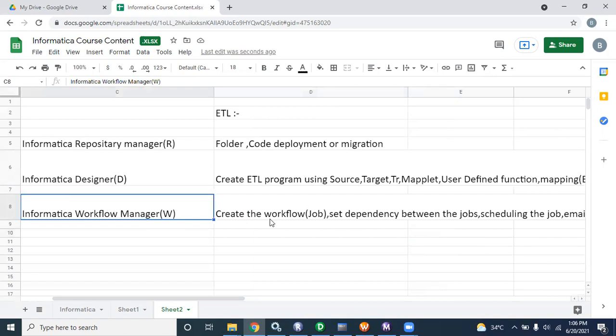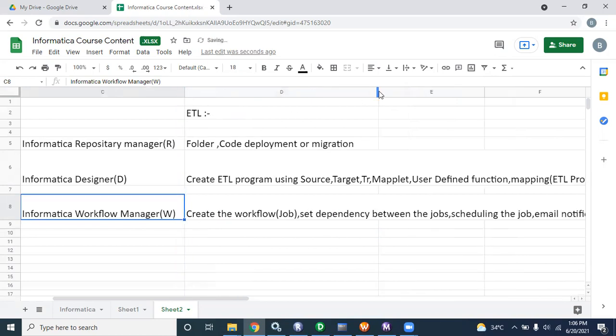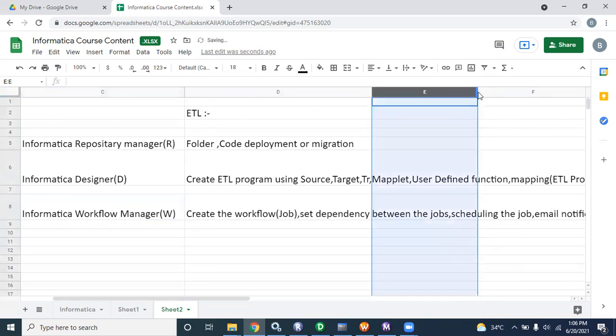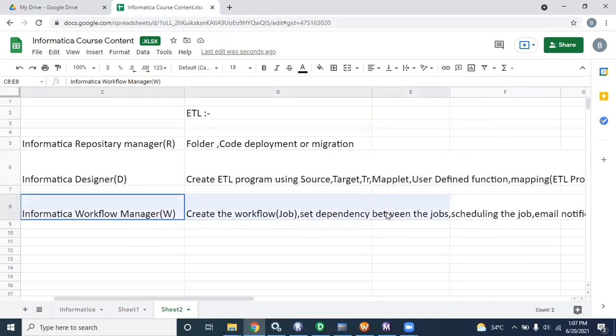So basically, you have to create the workflow or jobs and set a dependency between the multiple jobs. Suppose you have 5 jobs. First, which job is going to load? Then second, which job is going to load? Third, which job is going to load? Those are the dependencies you have to set in your job or in your ETL program. Am I correct? Is it clear for everyone? Yes. So those are the things we will do in Informatica Workflow Manager.